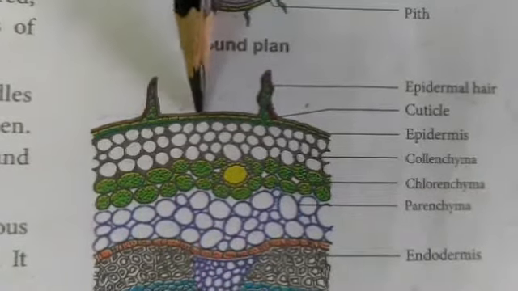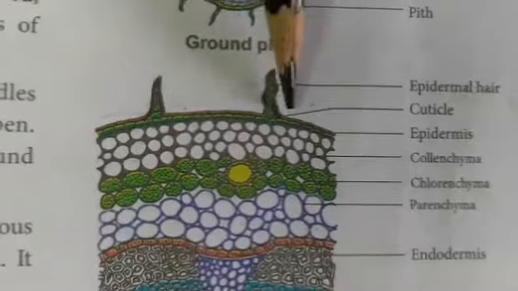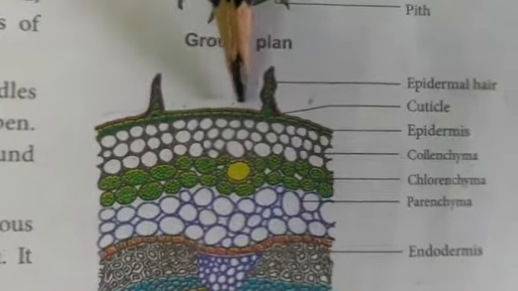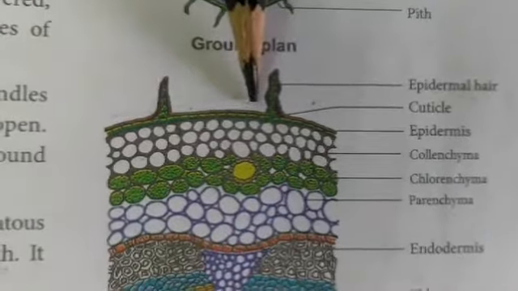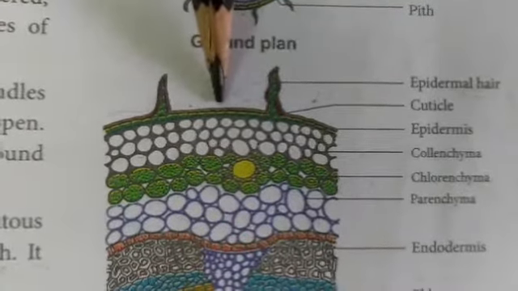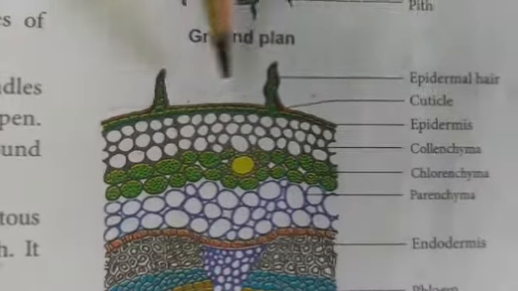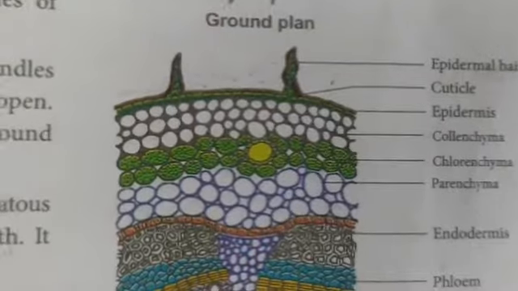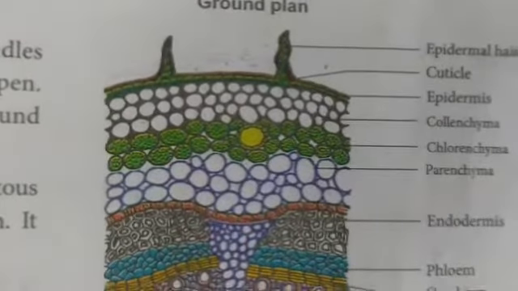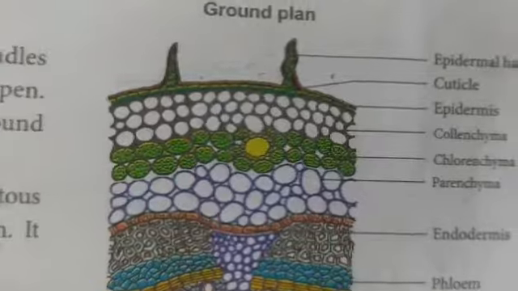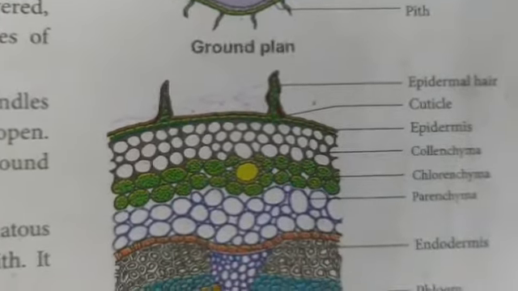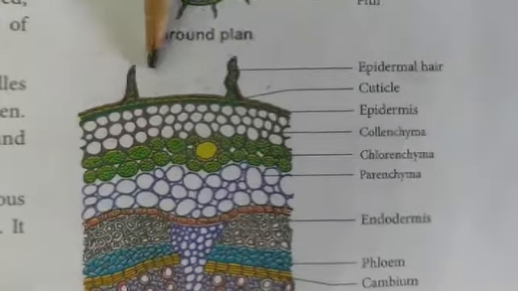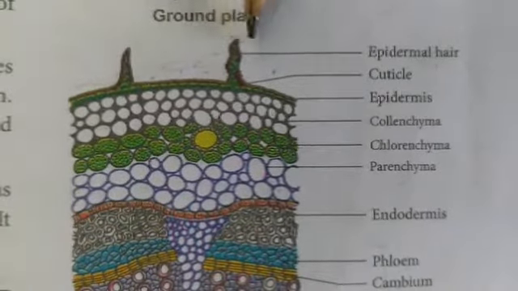Epidermal pores may be present. The epidermal pores, that is stomata, are present in this epidermis. The epidermal cells are living. Chloroplasts are usually absent except in the guard cells. Only the guard cells of the stomata have chloroplasts, whereas the other epidermal cells lack chloroplasts. In many plants, a large number of epidermal hairs occur in the epidermis.